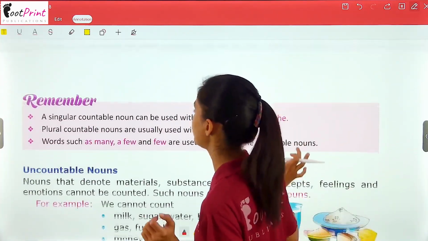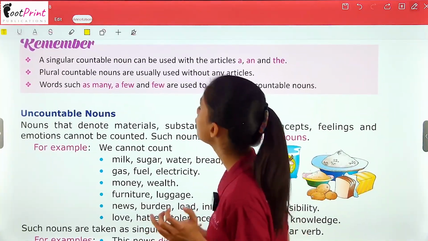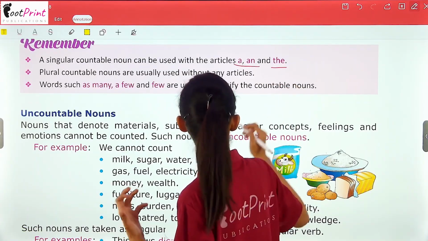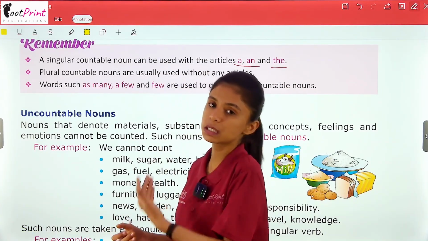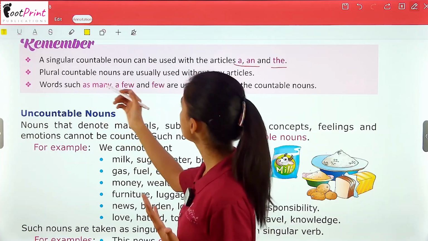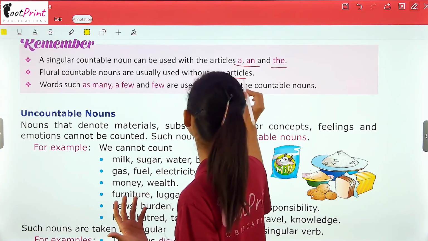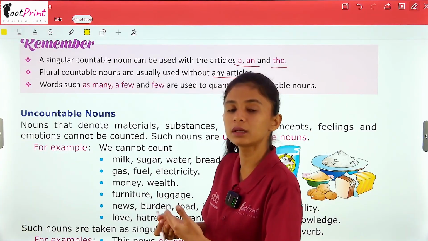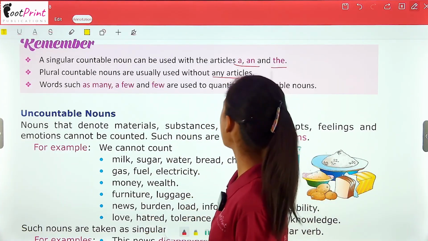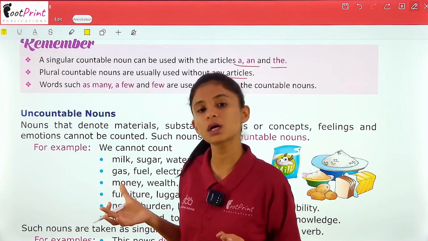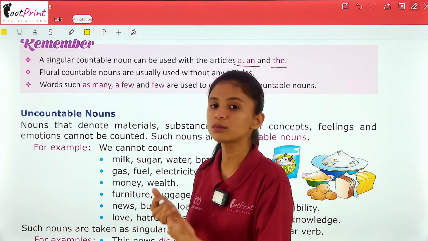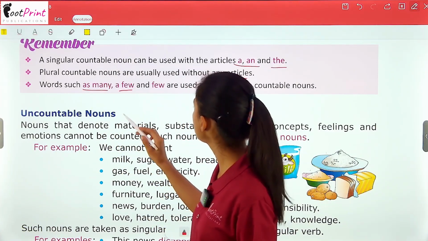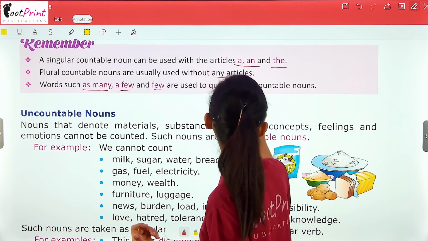So there are some points that you have to remember. First one is a singular countable noun can be used with the articles a, an, and the. So we can use all the articles with singular countable nouns. Plural countable nouns are usually used without any articles. With plural countable nouns, you do not use any article because it is more than one in number, right? So a and the are used with singular countable nouns only. With plural countable nouns, you will not use any articles. Words such as many, a few and few are used to quantify the countable nouns.